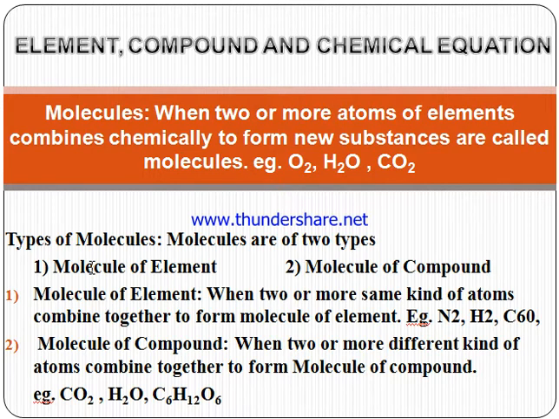Now we discuss the types of molecules. Molecules are of 2 types. First is the molecule of element. When 2 or more same kind of atoms are present, it is known as the molecule of element. If different kinds of atoms are present, it is known as the molecule of compound.